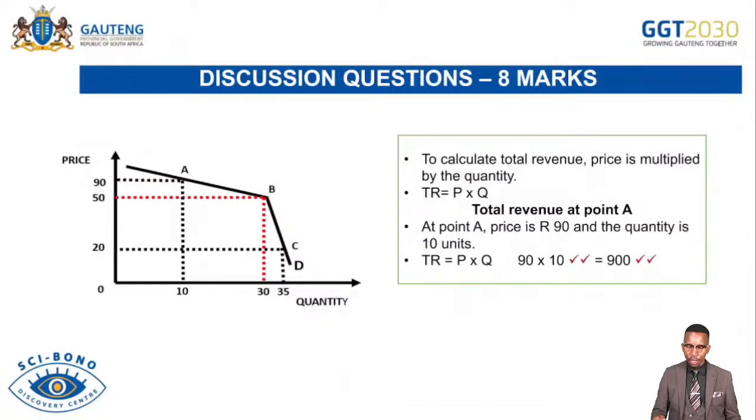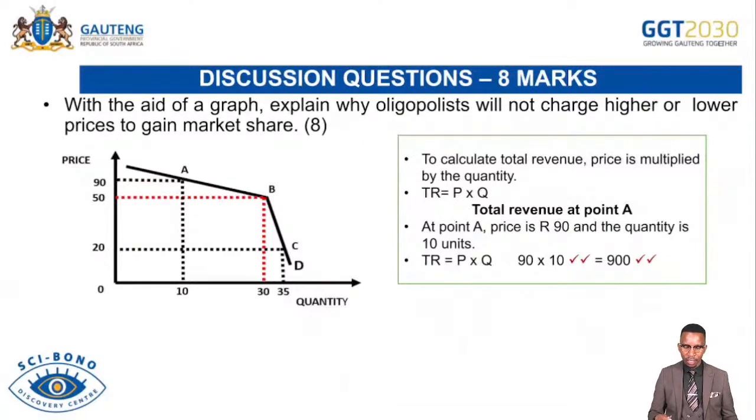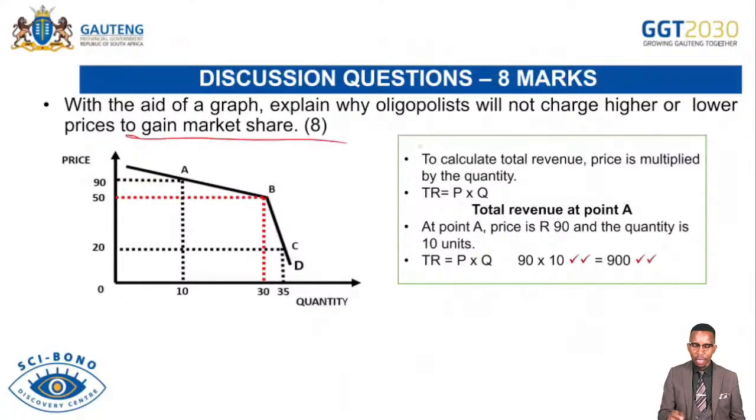Then here you are given, let's look at the question. With the aid of a graph, explain why oligopolies will not charge higher or lower prices to gain market share. Remember, oligopolies are very much interdependent to one another. They always avoid competing using prices because they avoid the price war. So in this case, we are given the kinked demand curve that we're supposed to use. So remember, we have a top segment and the bottom segment.